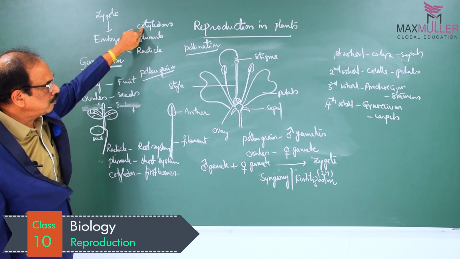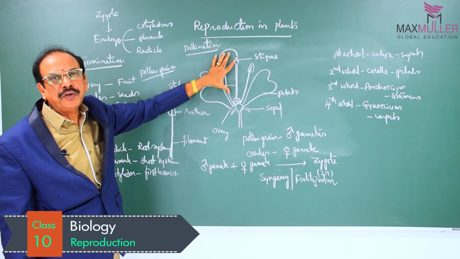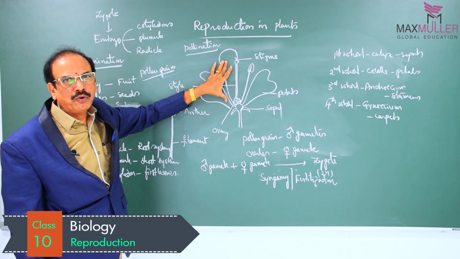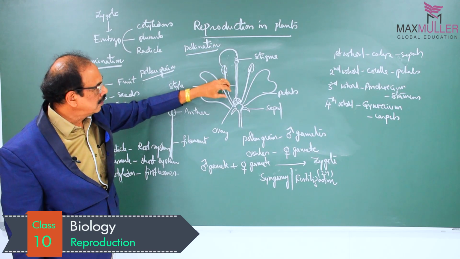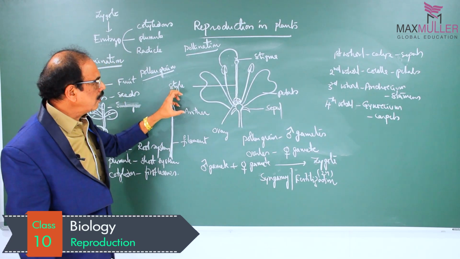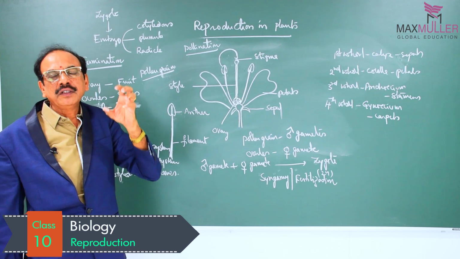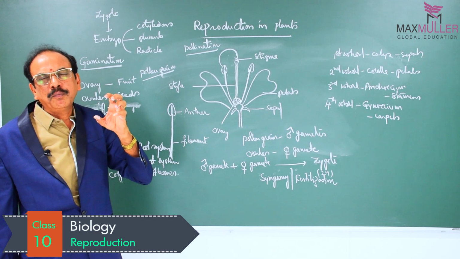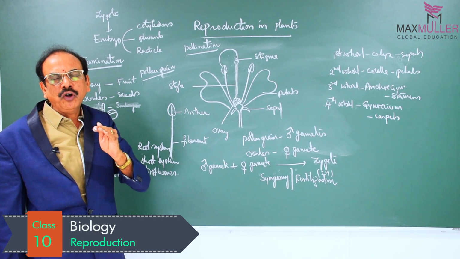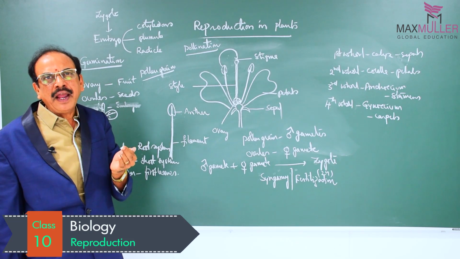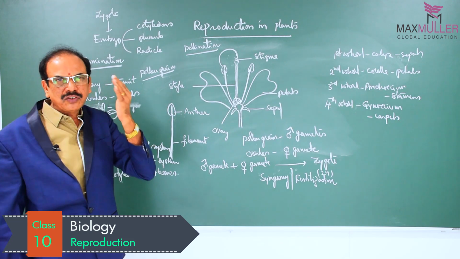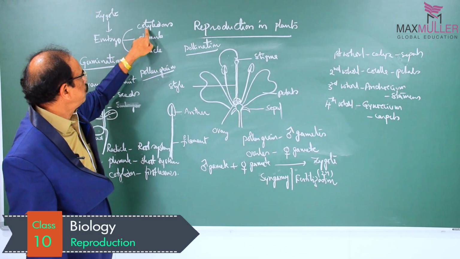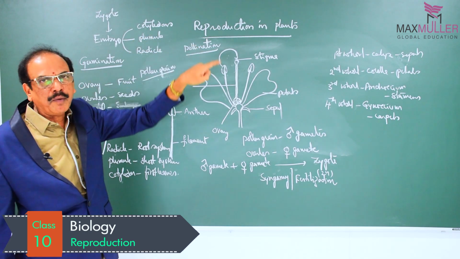Students, in all angiosperms, in all flowering plants, flowers are formed which are meant for sexual reproduction. After fertilization, the ovary develops into fruit. Inside the ovary, ovules develop into seeds, and within the ovule, the zygote develops into an embryo, which consists of radicle, plumule, and cotyledons. This embryo on germination gives rise to a young plant that consists of a root system and a shoot system. Radicle gives rise to the root system, plumule gives rise to the shoot system, and first leaves are formed from cotyledons.